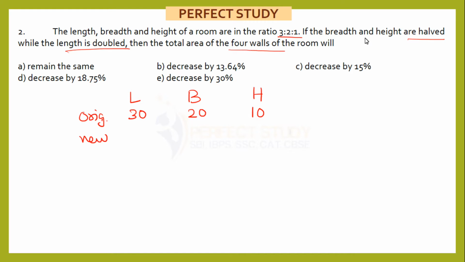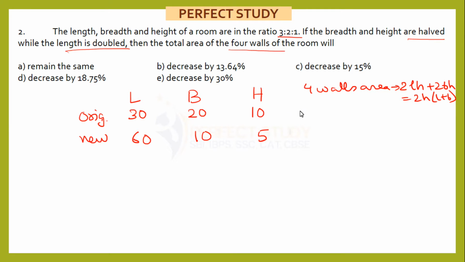What will be my new value? Breadth and height are halved. So breadth becomes 10, height becomes 5. Length is doubled. So length becomes 60. And I want 4 walls area. Now you know what is 4 walls area? It is 2LH plus 2BH. So you can also write 2H into L plus B. Correct? We don't consider the ceiling and the floor. The ceiling is LB and the floor is also LB. So that is not taken, only 2LH and 2BH.